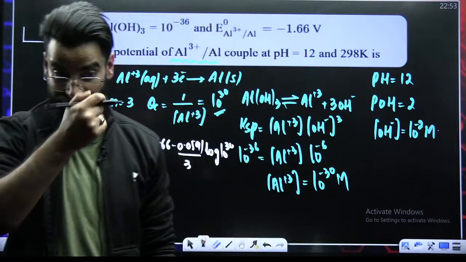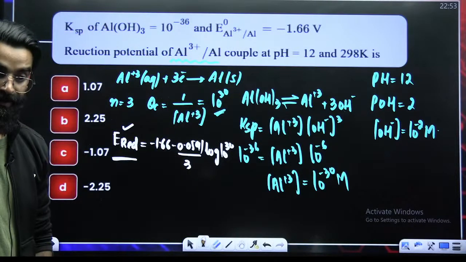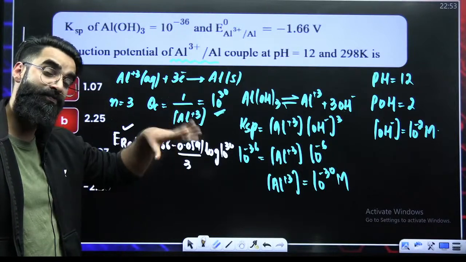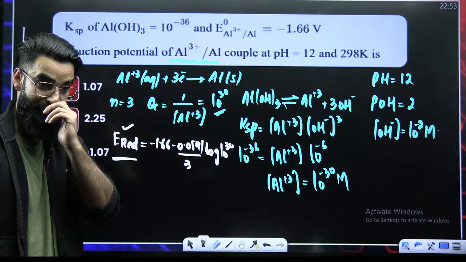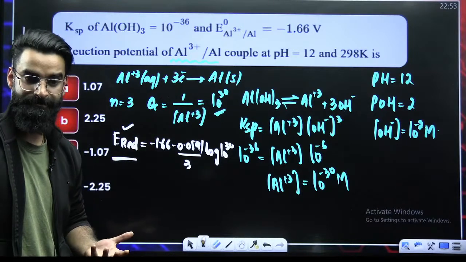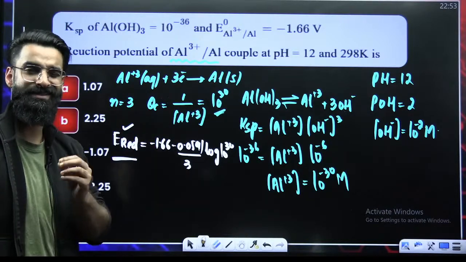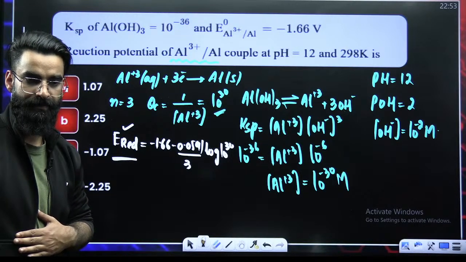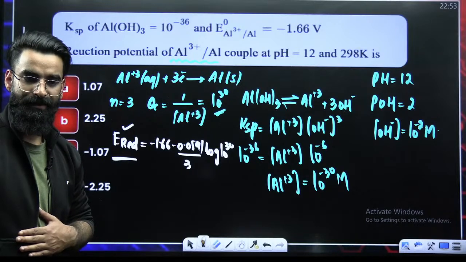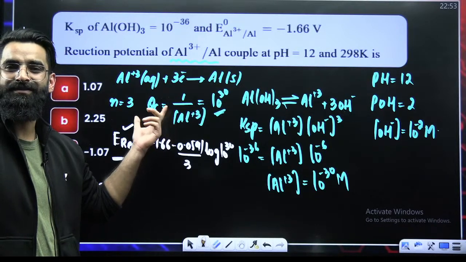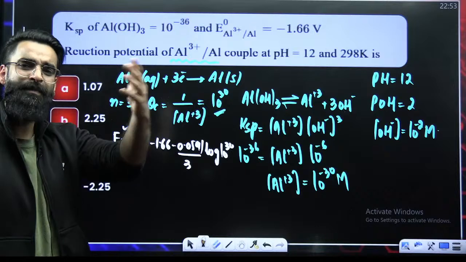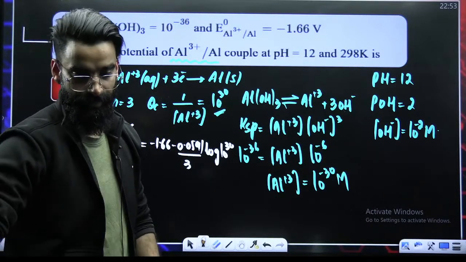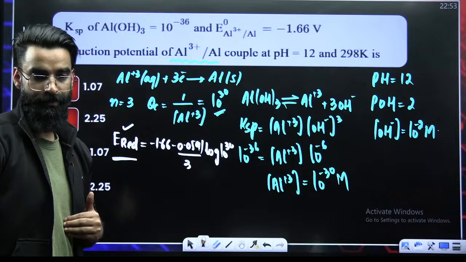Did you understand from where I started and where I reached? Sometimes in the question, they won't directly give the concentrations. You have to find concentrations from some other parameters. If they want to make a difficult question, this is one way of making the question slightly difficult for the NEET students. They will not be giving the concentration of the ion directly. They'll give some parameter from which you'll be calculating the concentration of the main ion. Okay?